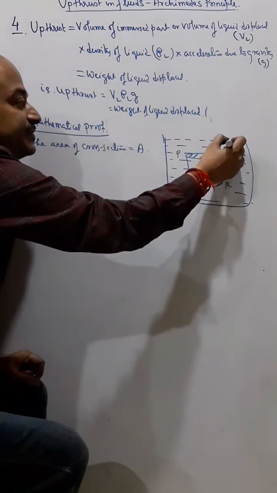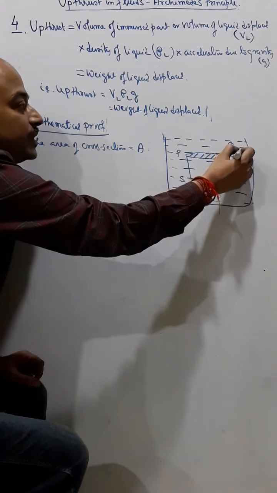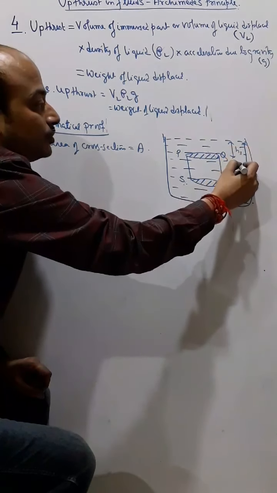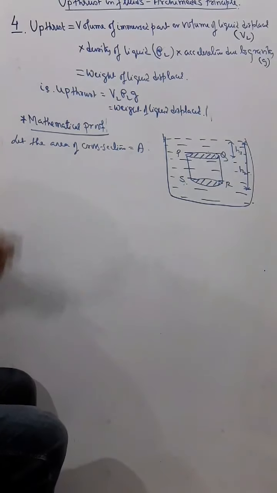Let the upper surface be at a depth of H1 from the free surface, and let the lower surface be at a depth of H2 from the free surface, as I have explained to you previously.